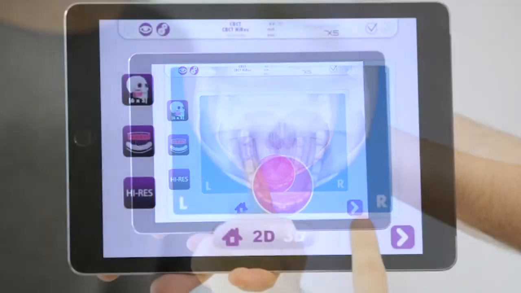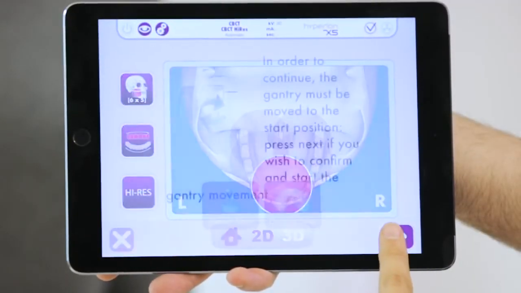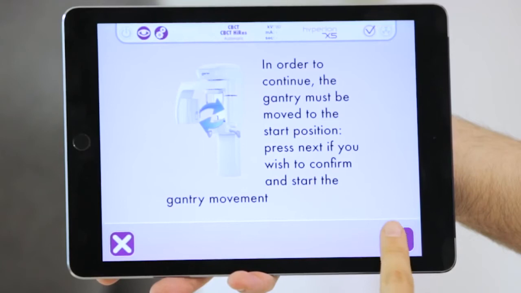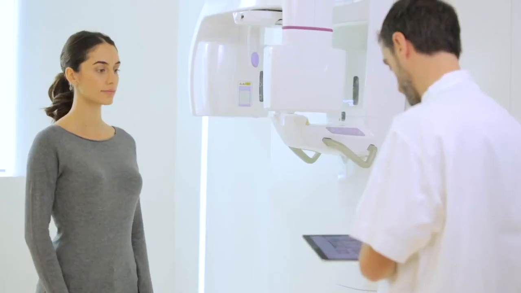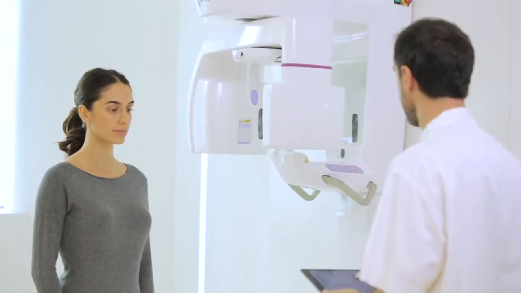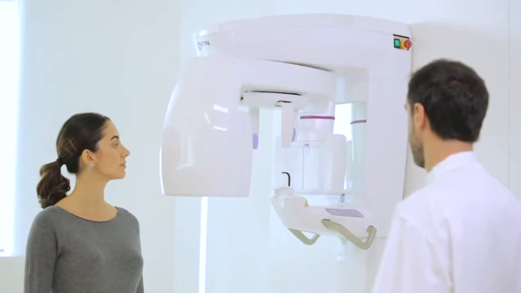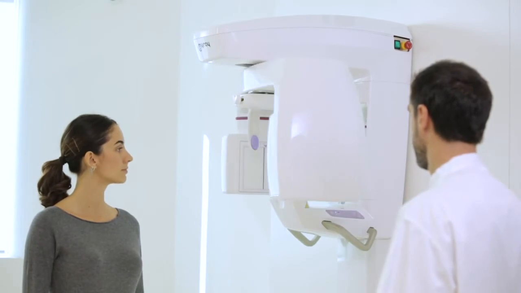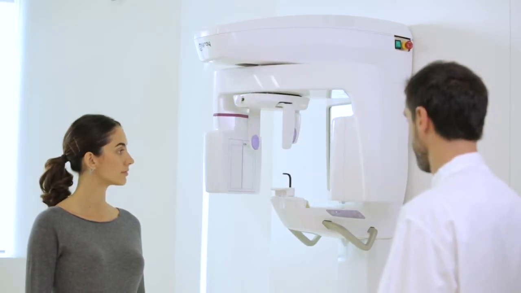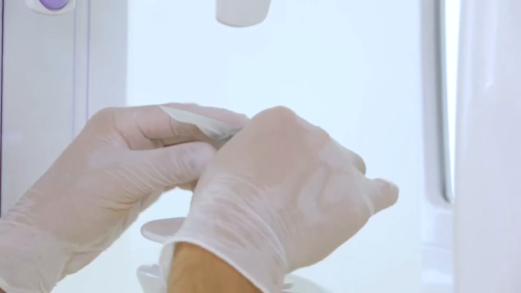To continue, press the button once, and then again to restore the default position. Once the default position has been reached, the dentist must place the support element before positioning the patient.